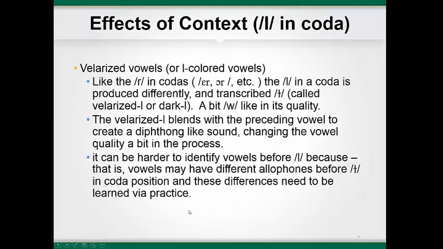Another consonant context which can change the quality of the preceding vowel is when the consonant L is in the coda of the syllable. The consonant itself changes its quality in the coda to a more W-like sound called dark L, and then combines with the preceding vowel to change the quality of the vowel somewhat. Thus, it can be difficult to identify the allophones of the vowels that occur before L in a syllable. The exercises in the book will give you practice recognizing vowels in the L coda context.